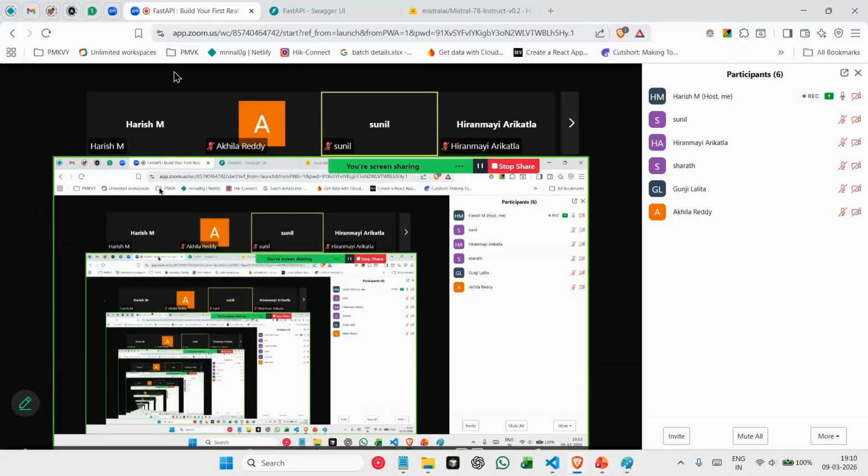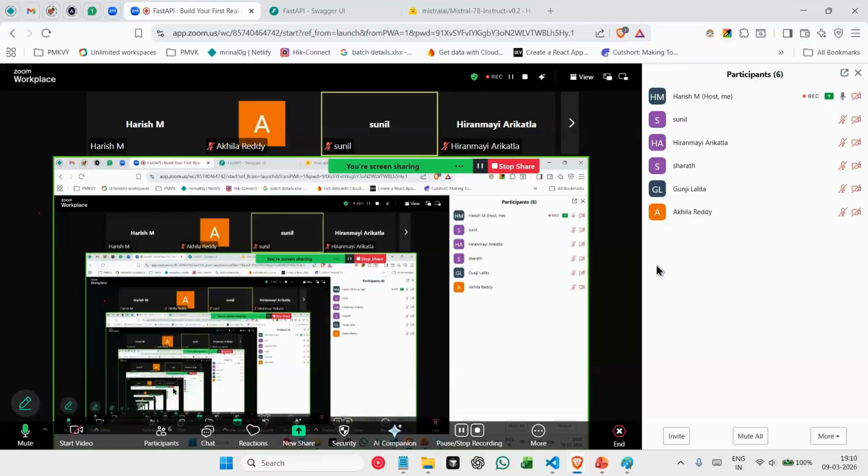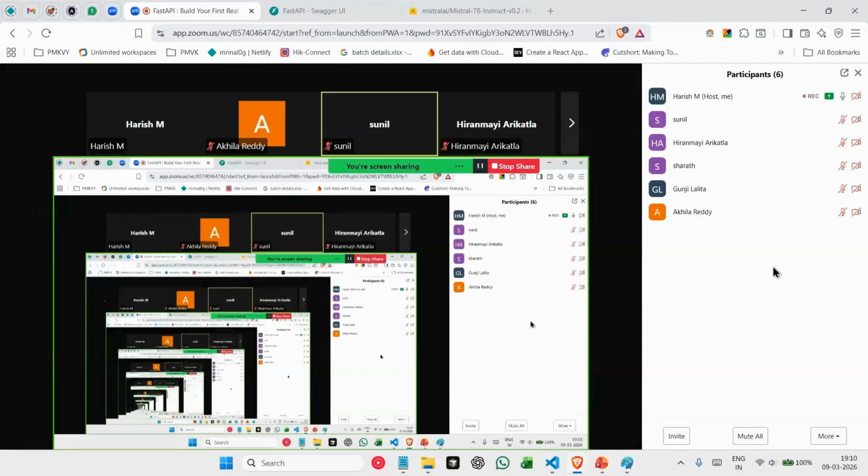Those who are seeing the session, we'll be having a few more workshops like this. It's a 2-hour workshop, and in 2 hours it is difficult to cover everything. So we went into hands-on learning where we tried to build a very simple application that covers all the topics.